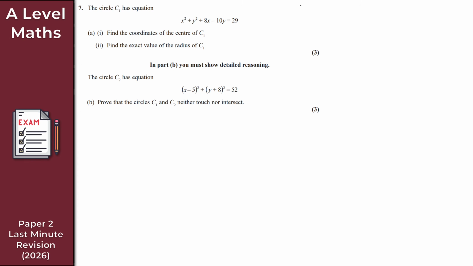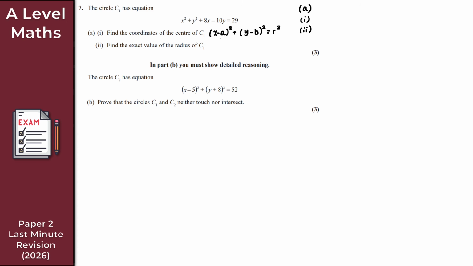So let's just start here at the very top then. So part A, part 1, and part 2. If we want to find the coordinates of the center of this circle, and also the exact value of the radius of C1, then what I need to do is take this equation and get it into the form x minus a all squared plus y minus b all squared is equal to r squared, okay? Once we get it into this form here, the center and the radius is trivial, okay? So how do we get it into this form here?